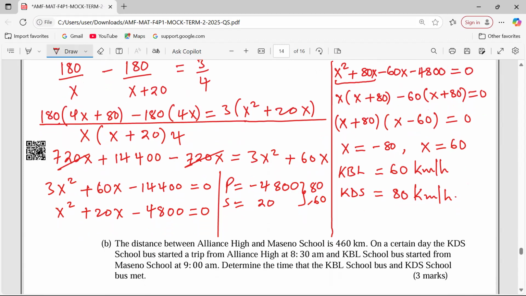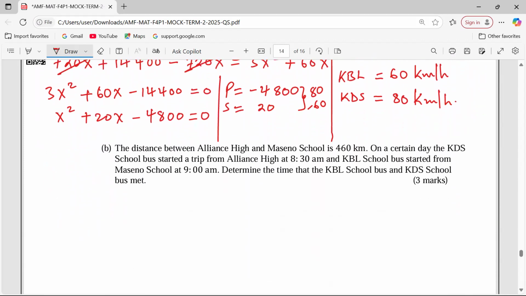We can proceed to part B of this. The distance between Alliance High and Maseno School is 460 kilometers. On a certain day, the KDS school bus started a trip from Alliance High at 8:30 a.m. and the KBL started from Maseno School at 9 a.m. Determine the time that the KBL school bus and KDS met. We're assuming that they are using the speeds above, right?